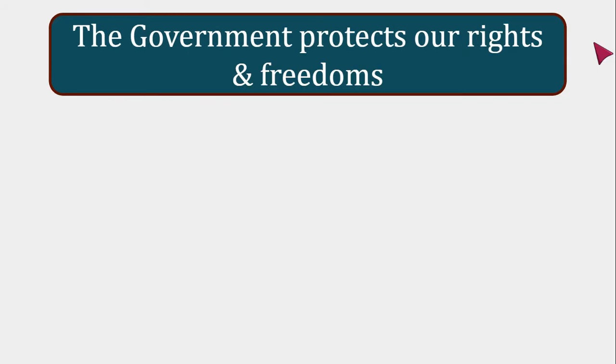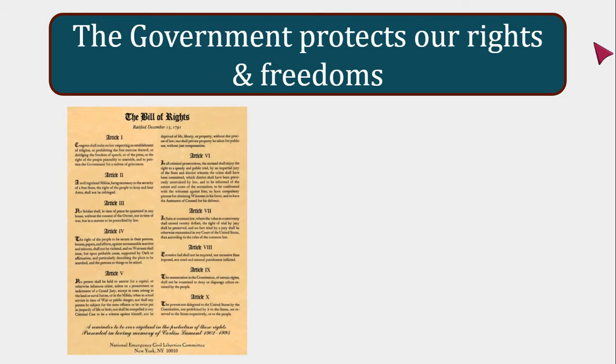The next one we're going to look at is the government protects our rights and freedoms. And this comes out of the Bill of Rights, those 10 amendments or additions that are written into the Constitution. The first amendment of the Bill of Rights talks about the freedoms that we have as people in the United States.